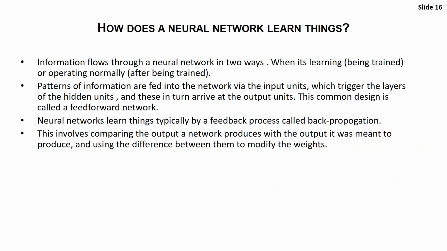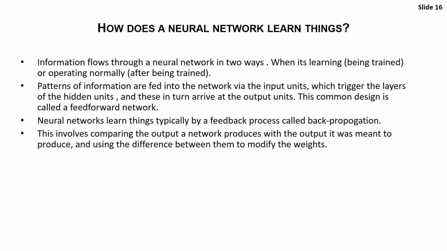So how does a neural network work? Information flows through a neural network in two ways. The first one is when it is learning, like when we are passing the training data. And the second one is when you are using it on the trained data, to predict on the test data. So patterns of information are fed into the network via an input unit, which trigger the layers of the hidden units, and this in turn arrives at the output units. The common design is called a feed-forward network. So this is a simple network: the input, the hidden layer, and the output.